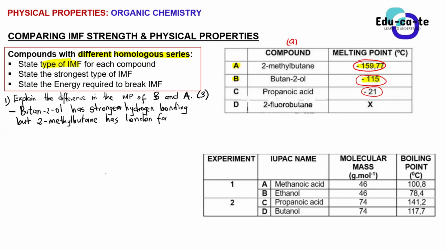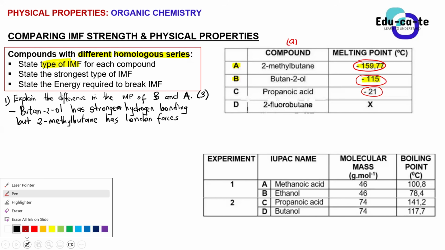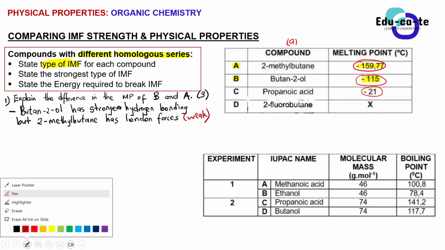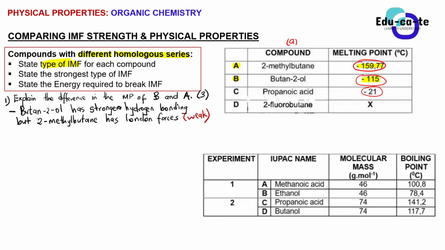Actually, we did an activity comparing the intermolecular forces by using the same table. We did that before we began. So butan-2-ol has strong hydrogen bonding, but 2-methyl butane has weak London forces. You guys are going to write it in the proper way. Weak London forces. That is one point. You have stated the type of intermolecular forces found in each of the compounds that you're comparing. Now, the next thing that you should talk about is the strength of the intermolecular forces.